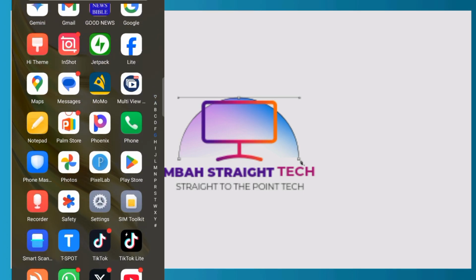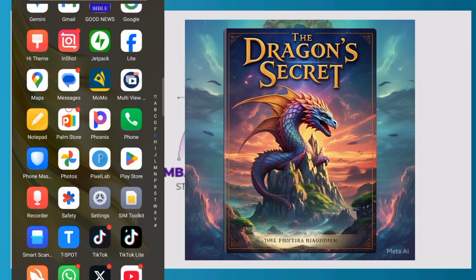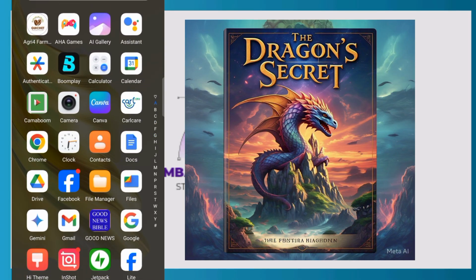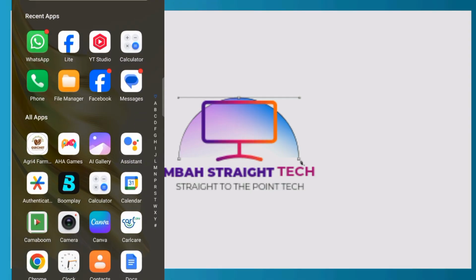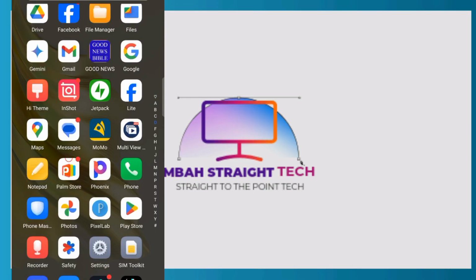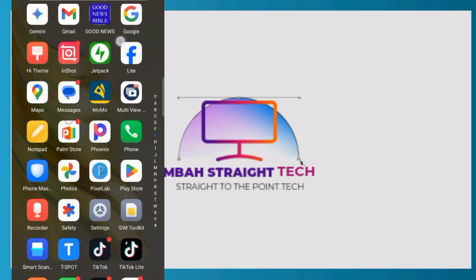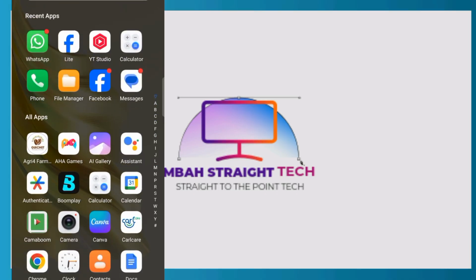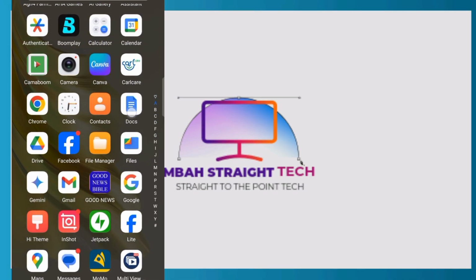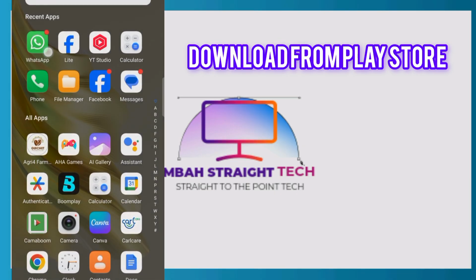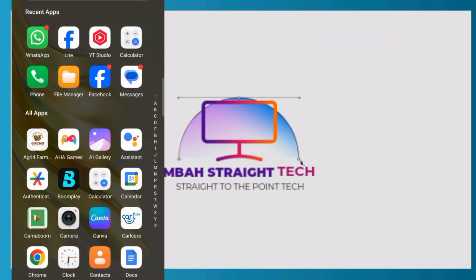Today I am going to teach you how you can create an ebook with Meta AI and make money online. To do this, you need just these two applications. You need to download Google Docs, and you also need WhatsApp on your phone. That is the basic thing.